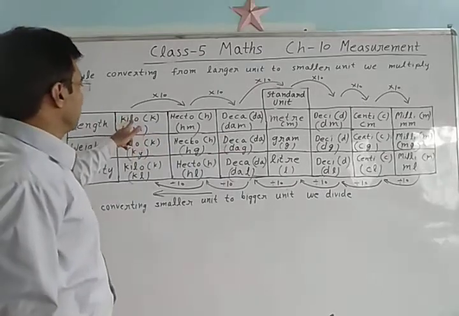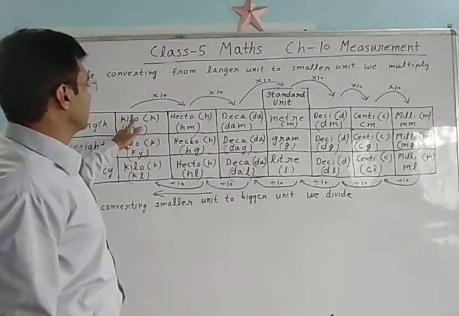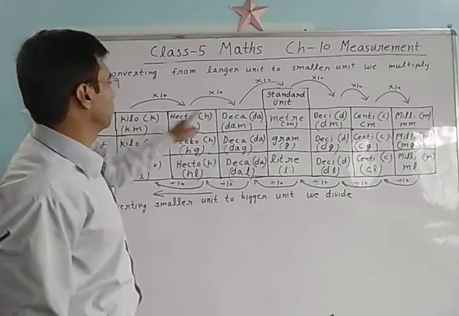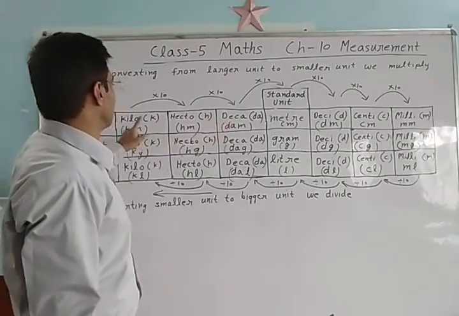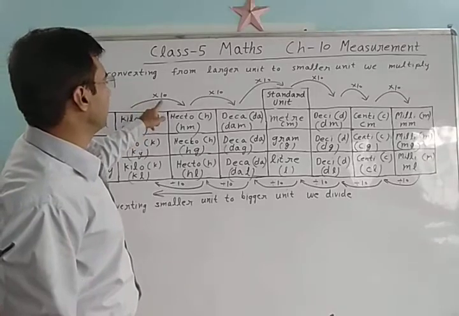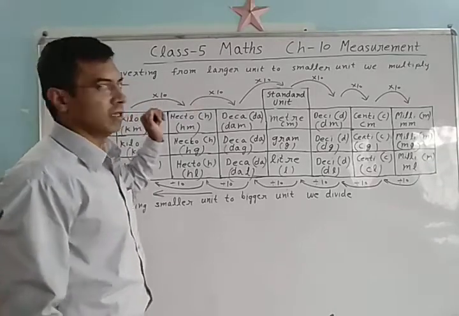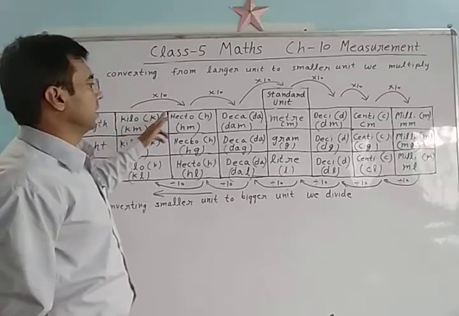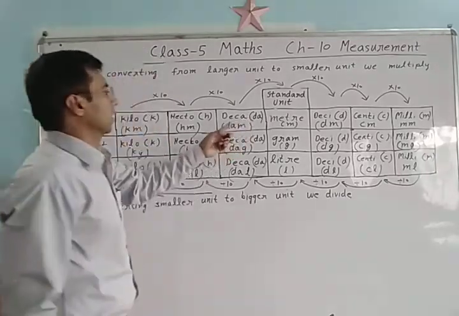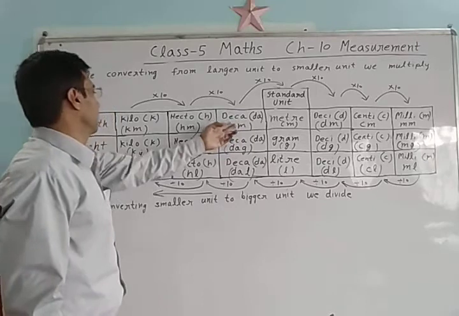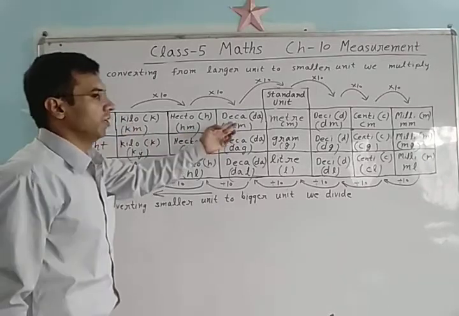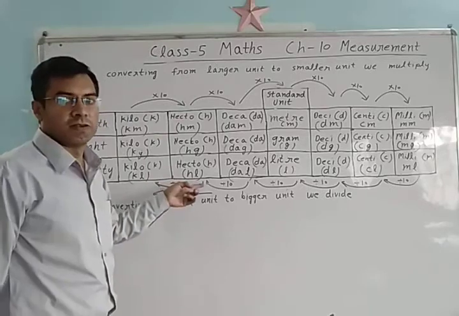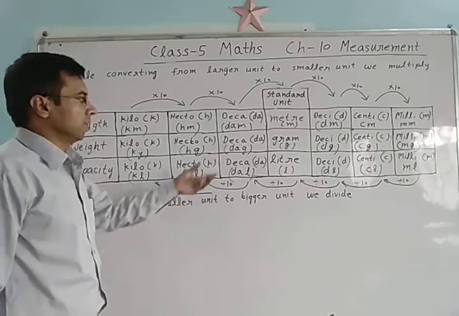If we are converting 1 kilo to decameter, what do we have to do? We will multiply 10 into 10, means we will multiply by 100. Clear? But when we are converting 1 decameter to kilometer, what do we do? We divide by 100. I hope you all have understood.